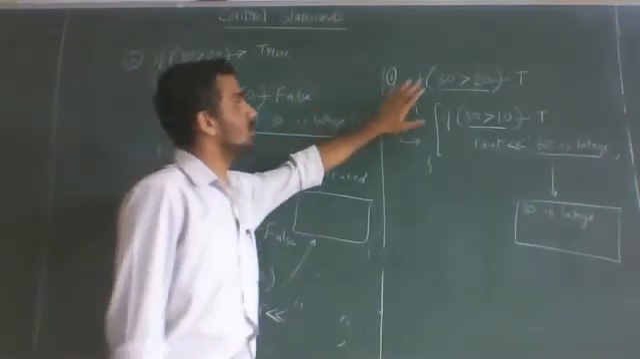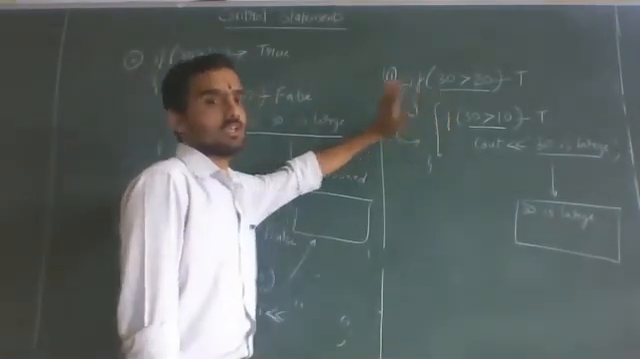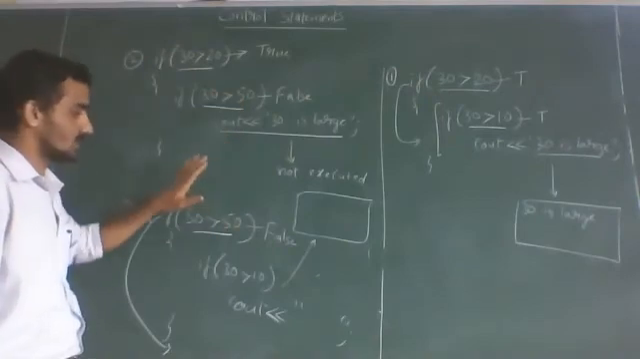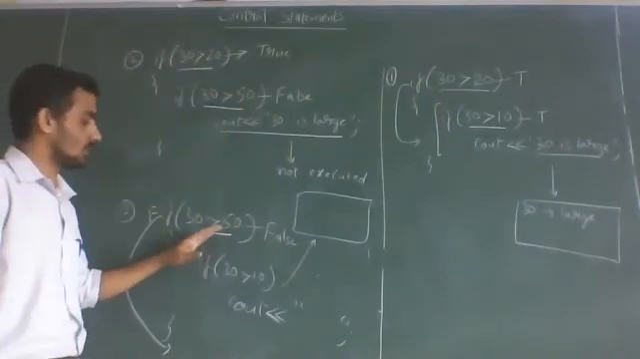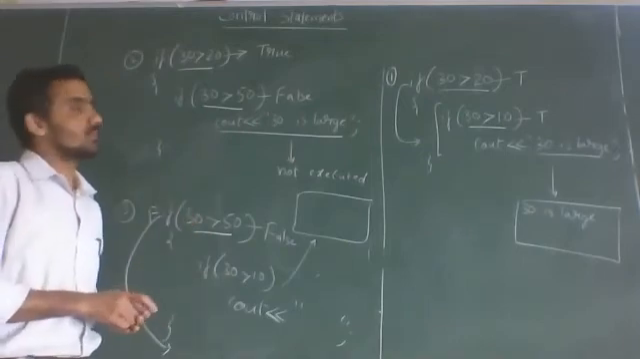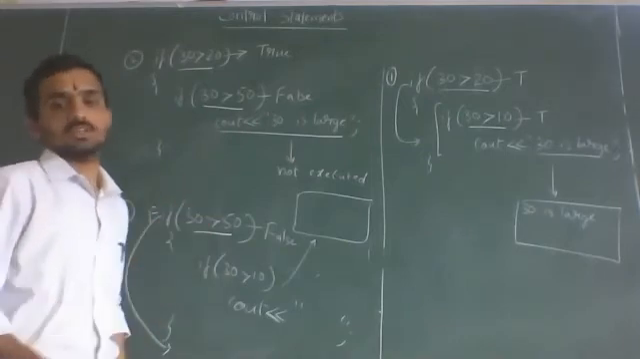So in the first example, both conditions were true. In the second example, the first condition is true, the second condition is false. In the third example, the first condition itself is false, so you should not check the second condition at all. So this is the example. Now we will see the flowchart of the nested if condition.